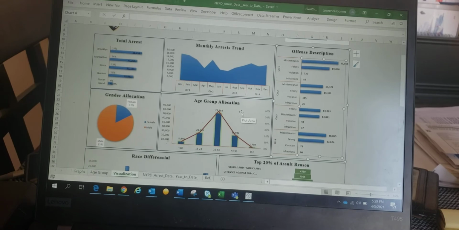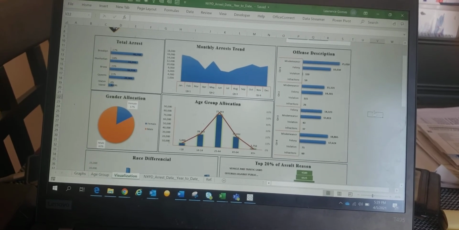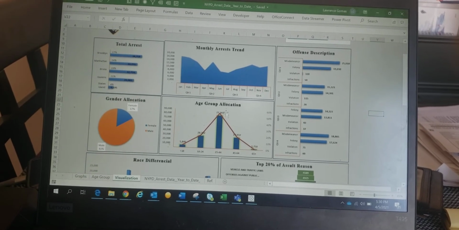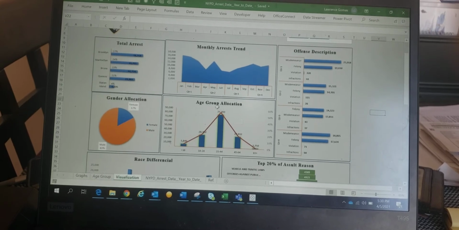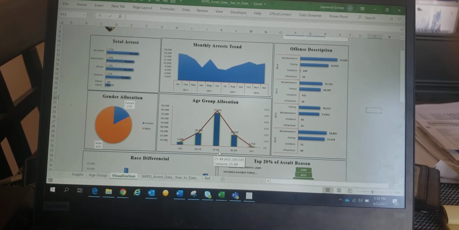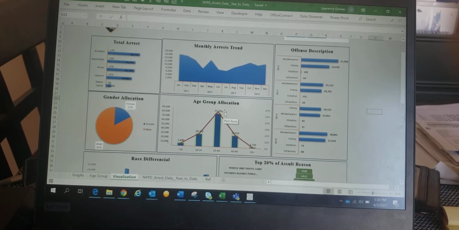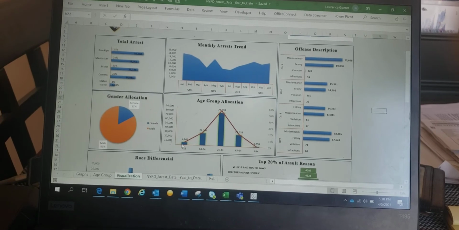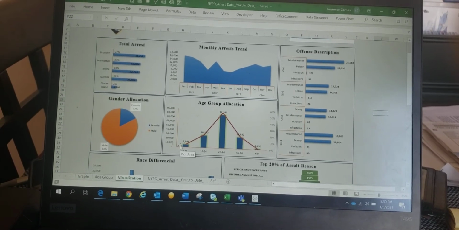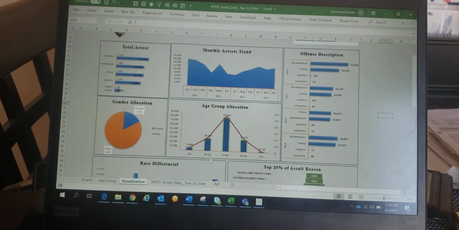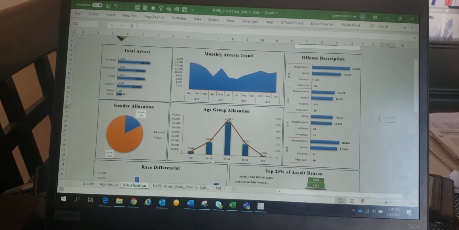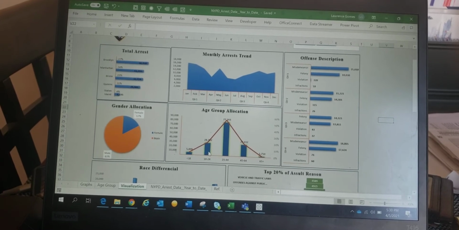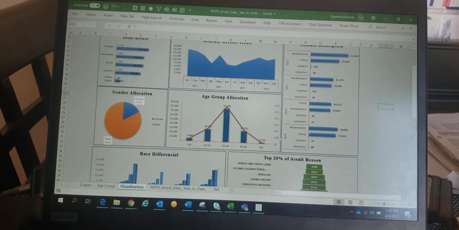It's a bar graph I have created to visualize the age group range for these arrested people. Almost 60% of the arrested people are aged between 25 to 44, and the total count is 77,400. Surprisingly, almost 4% of these arrested people are teenagers or people aged below 18, and almost 20% are aged between 18 to 24. So unless these two numbers decline, it would be really difficult to control the crime rate in New York City.